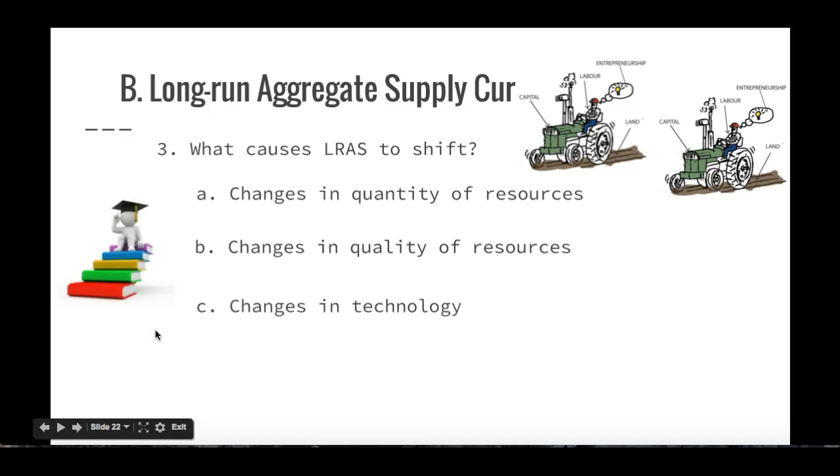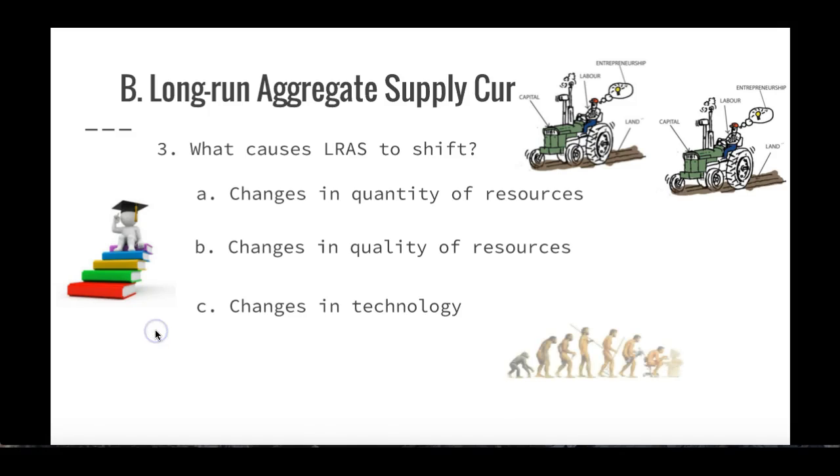We can also talk about technology. Technology over time can also increase the amount of productivity that we can have and the amount of products that we can produce. I don't know if you've seen these kinds of pictures before, of evolution from apes, right? And we have been devolving with tools to the point that now I'm hunched over a computer. But the idea is that technology generally is going to increase our long-run aggregate supply curve and shift it to the right.